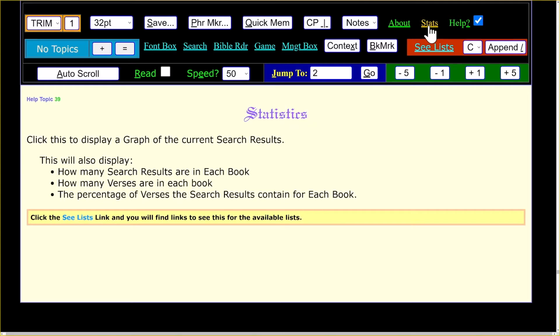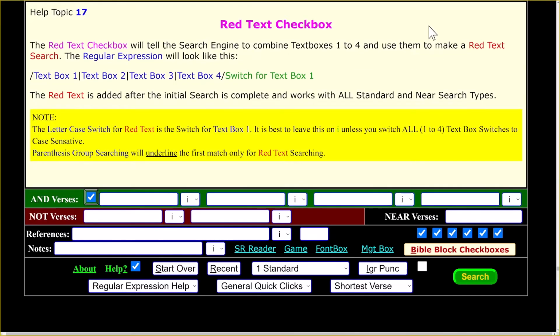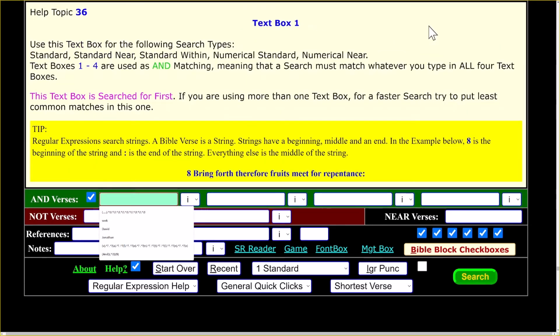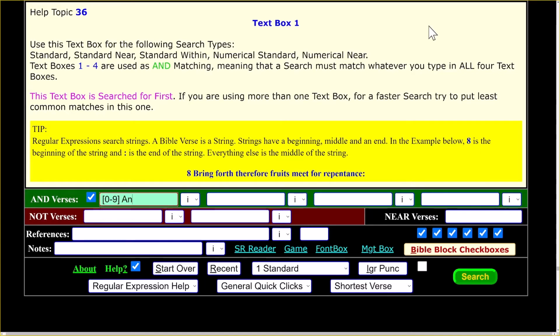So I'm going to go to the search box right now, and in order to do a search to find the first word where it begins with "and," I have to realize that verses begin with a number. So I have a number here, and after the number is a space, and then the word "and" can go in here. And I'm going to put a \B for a word boundary because I don't want it to pick up words like Andrew. So this is going to find a number, a space, and the word "and."